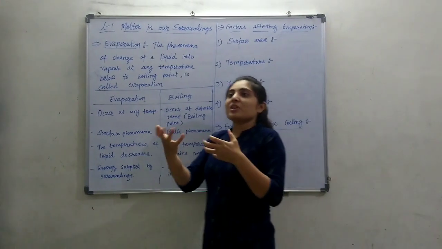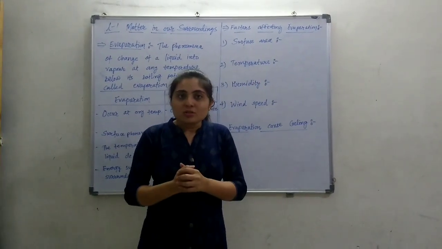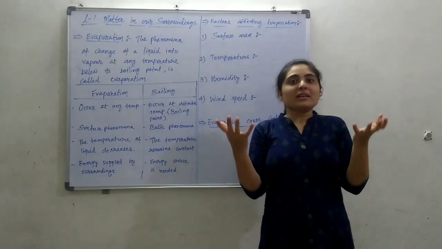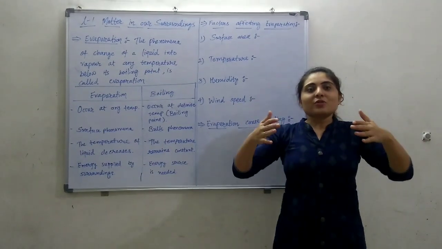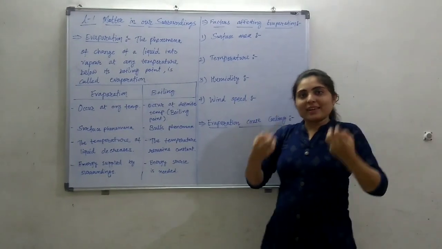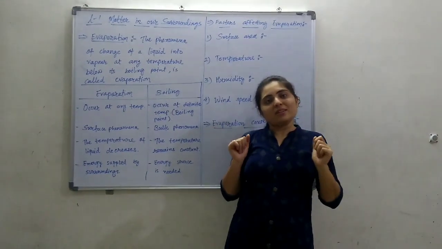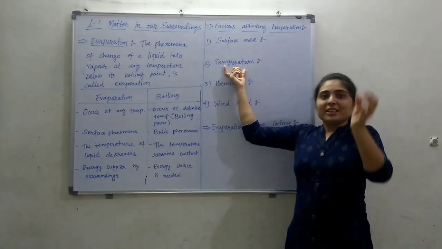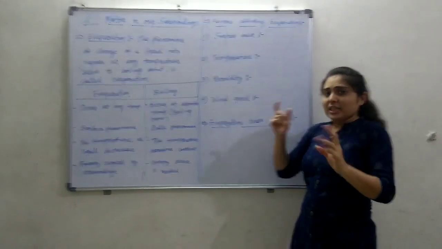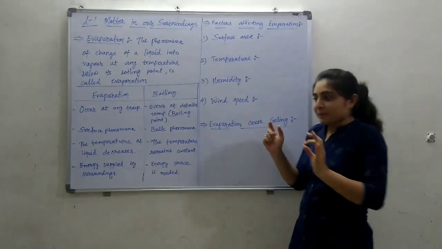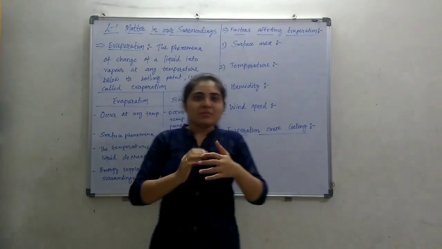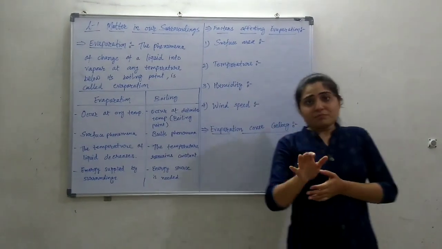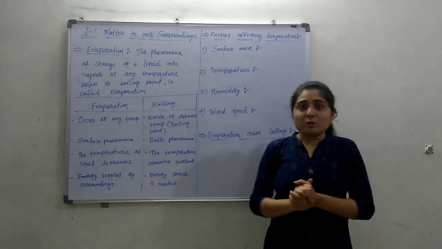Because in summer the temperature of the surroundings is higher, the particles get more kinetic energy and the surface particles will evaporate. They get the energy from the surroundings and evaporate into the atmosphere. So an increase in temperature increases the evaporation process. A decrease in temperature decreases the evaporation process. That's why in winter the evaporation is quite slow.